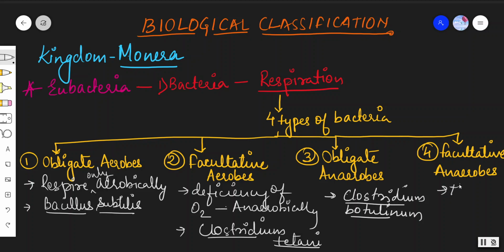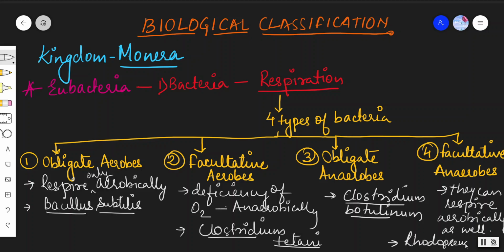An example of facultative anaerobes is Rhodopseudomonas.